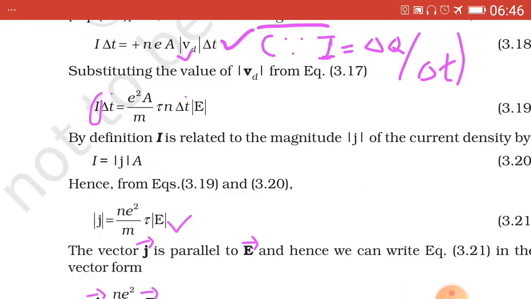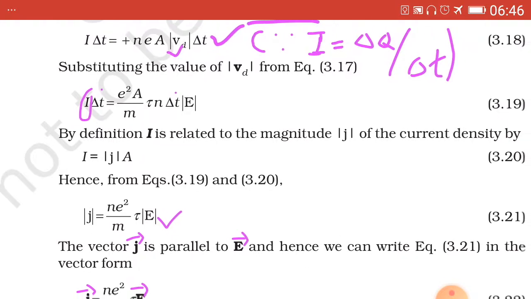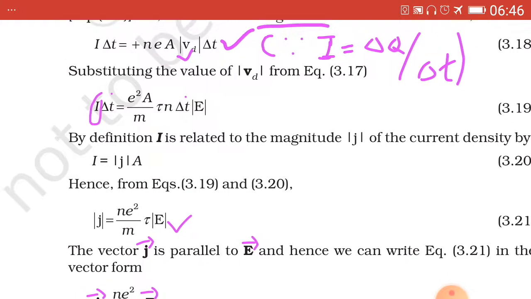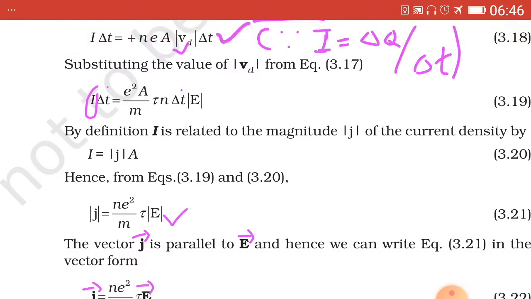Now in this equation 3.19, we substitute the value of I, which is equal to |J| into A, and therefore we get |J| equal to n e square upon m tau into |E|, which has been tick marked.